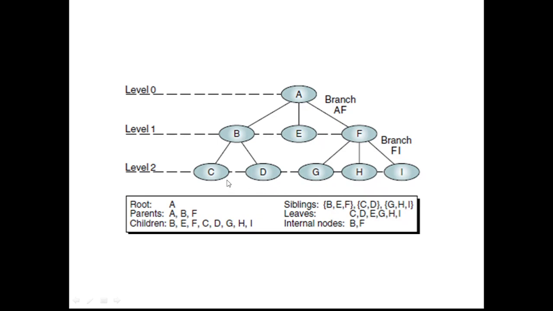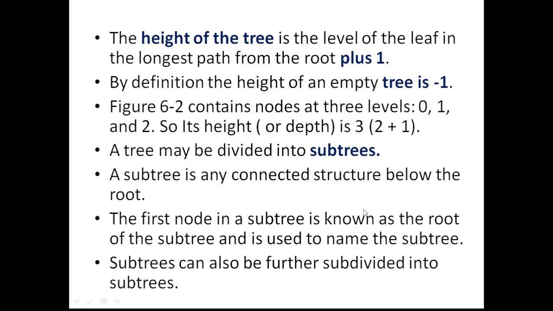And leaf nodes or leaves. Leaf nodes are nothing but those nodes which have no children or whose out degree is 0. So in this example, C, D, G, H and I are leaf nodes.